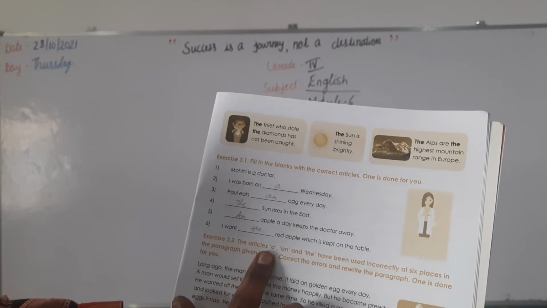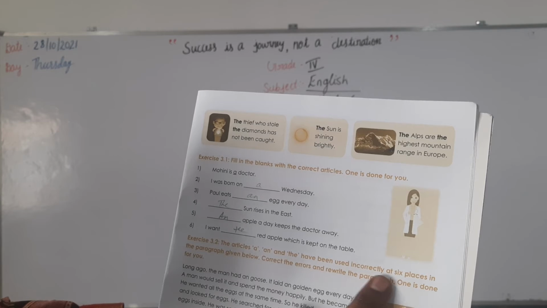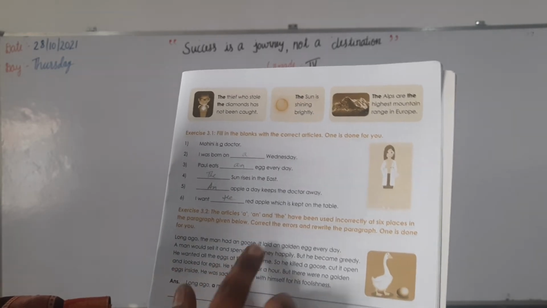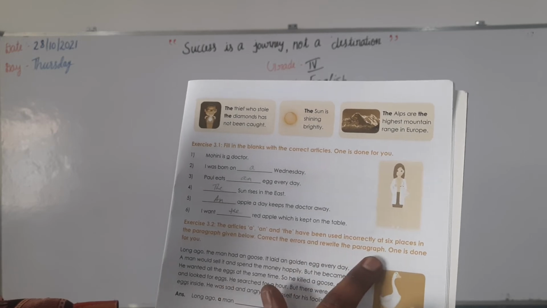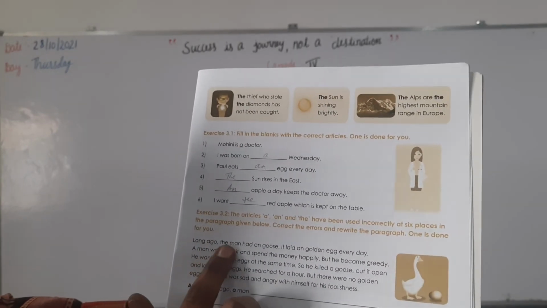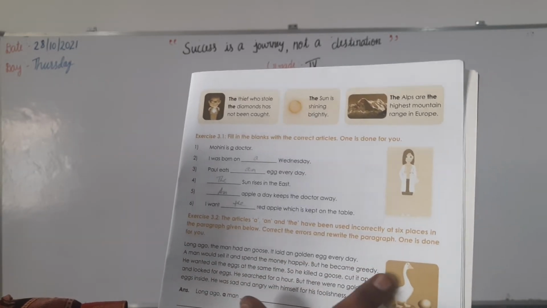Okay, then next exercise 3.2. The articles a and the have been used incorrectly at six places in the paragraph given below. Correct the errors and rewrite the paragraph. One is done for you. Long ago the man had a goose. It laid on golden eggs every day.